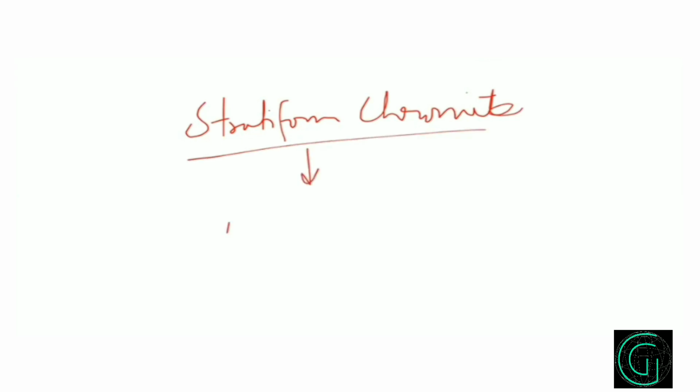So how and where do we find them, and at what ages do they occur? Almost all of the stratiform chromite is of Archean age. They are very old, Precambrian, and now we can find them occurring with ultramafic rocks like lherzolite, dunite, etc. And these occur as strata, as you have seen in the last slide.